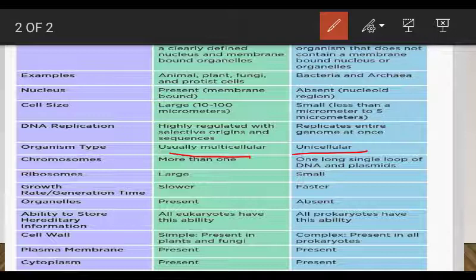And of course I have told you about the size, 10 to 100 micron in case of eukaryotes, and less than 5 micron up to 10 micron you can consider as the size of prokaryotes, right? So here I have explained all the things about eukaryotic and prokaryotic cell differences.